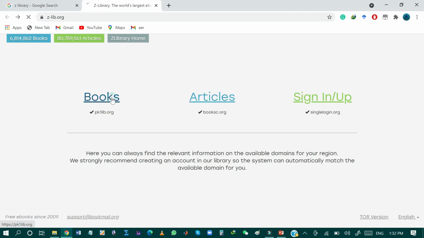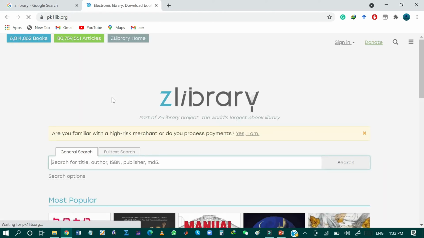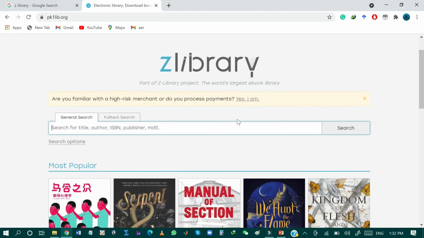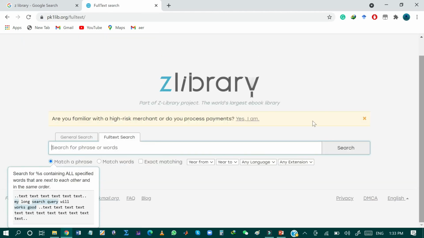For example, I'm interested in searching for a book, so just click on Books, and this is the search bar for ebooks. You can search for title, author name, ISBN number, that is International Standard Book Number, as well as for publisher, etc. And furthermore, you can also search by entering text. You can also tick this match phrase option. It will match the text that is entered in the search bar.